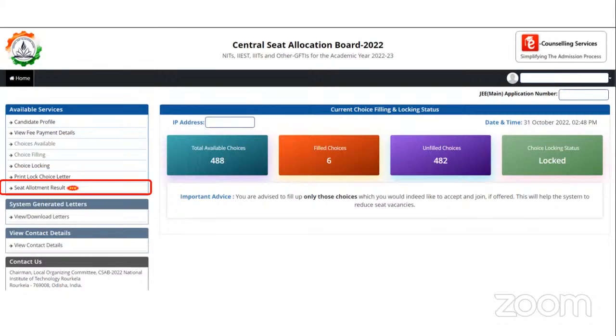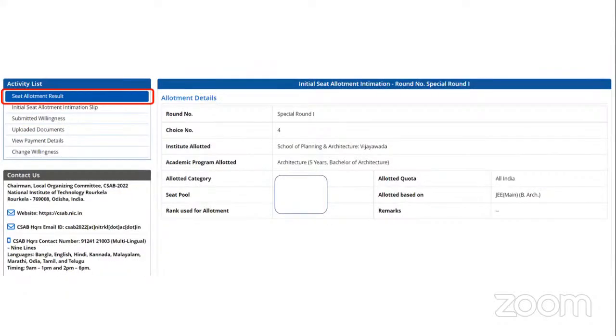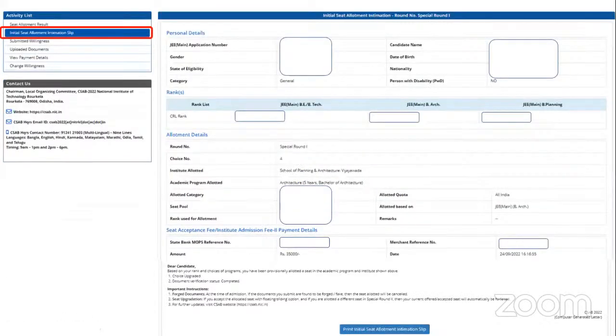You can click on the left-hand side, the seat allotment result. You will get an idea of where exactly you've got into, which campus, which institution, which program, which quota, and things like that. Once you understand that, you will get an initial seat allotment slip. Please take a printout of this. Note that it is this printout that is going to help you when you physically report to that particular college.